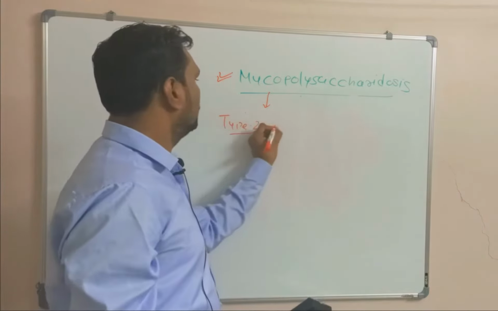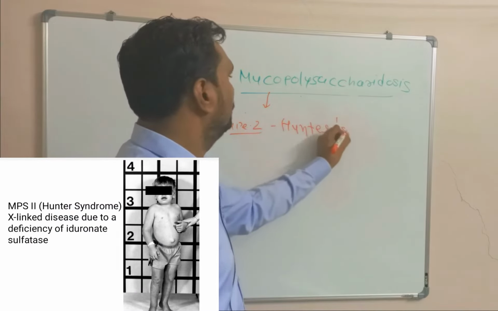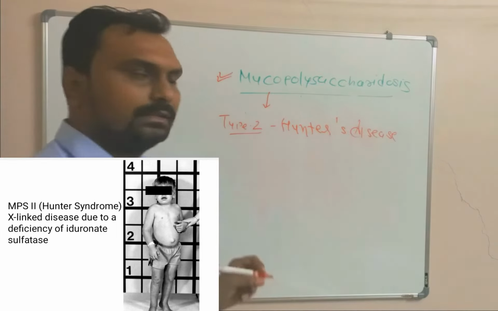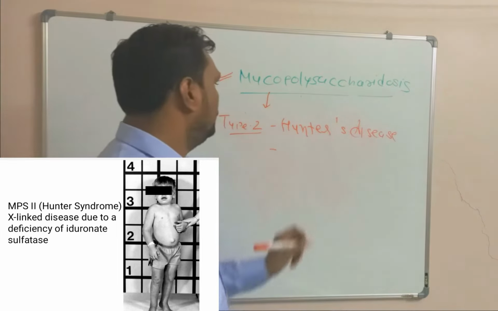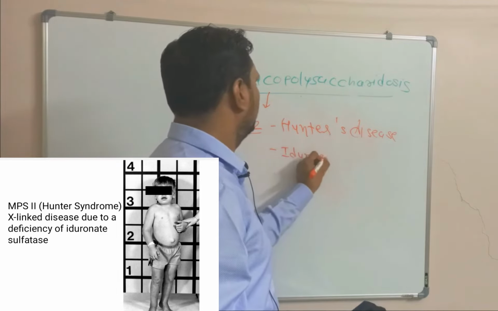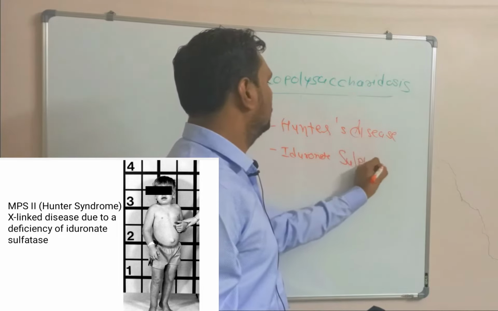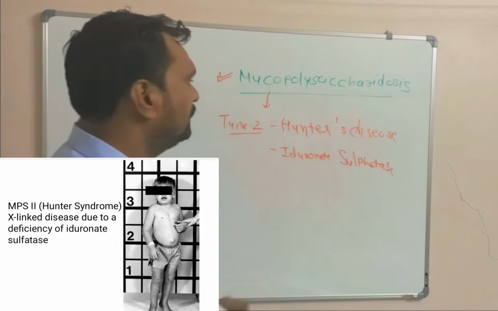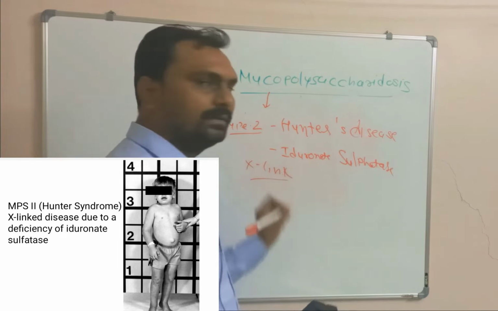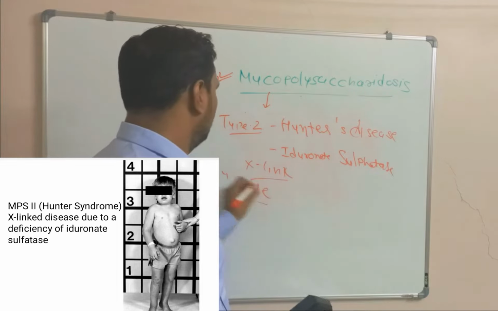Now type 2 mucopolysaccharidosis is called Hunter's disease. Here, the defective enzyme is iduronate sulfatase. And the speciality about Hunter disease is that it is X-linked. Right? So, all the features are affected in males.